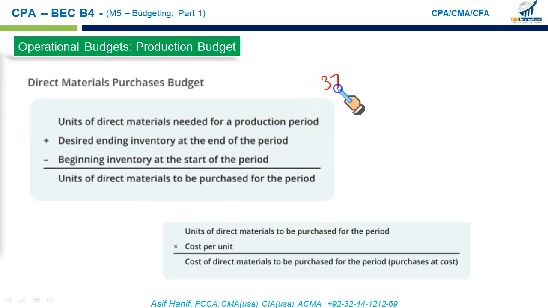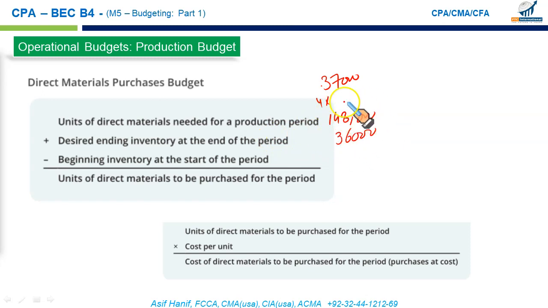We needed to produce 37,000 units. Each unit requires 4 pounds of material. That means the pounds needed for production is 148,000. Desired ending inventory at the end of the period is already given to you. We want to have 36,000 pounds in inventory.